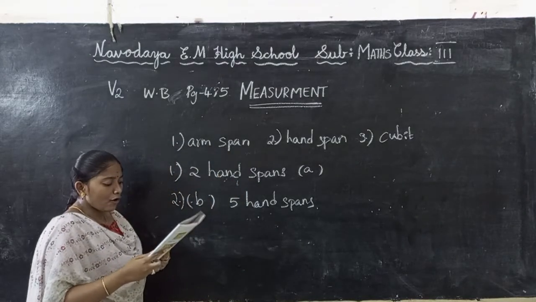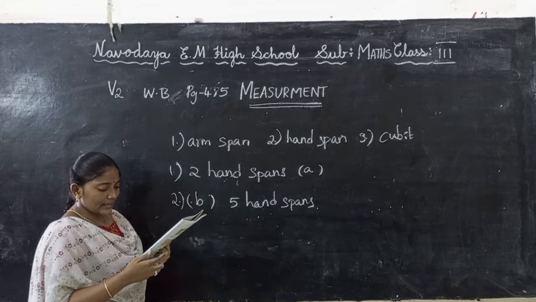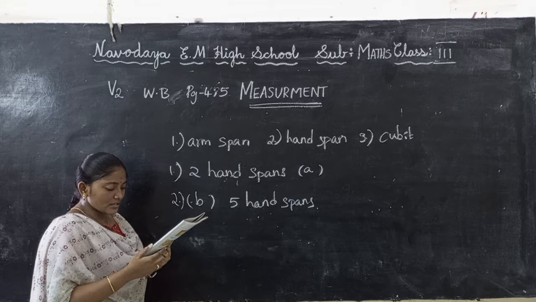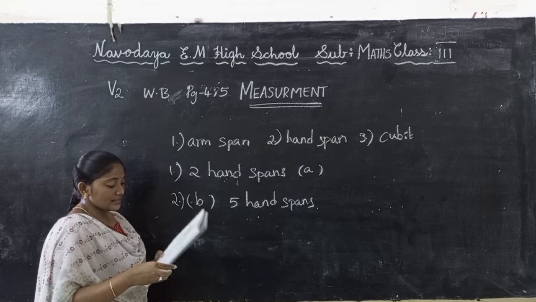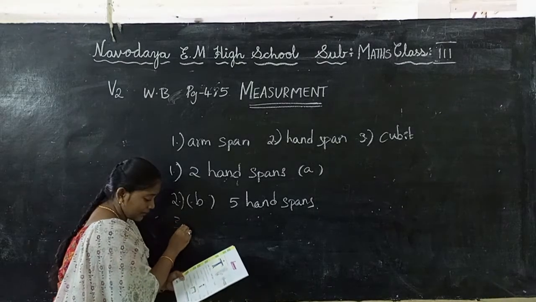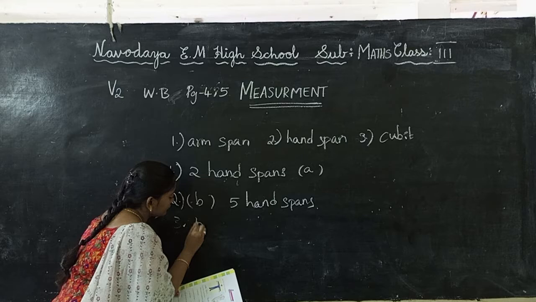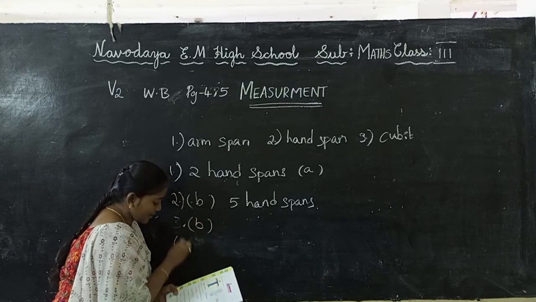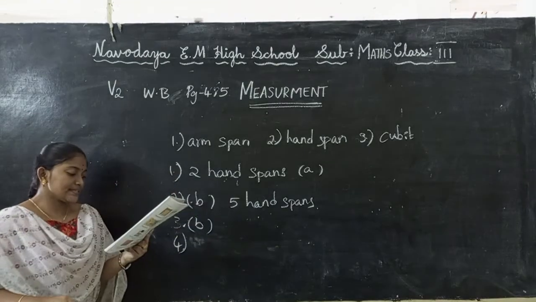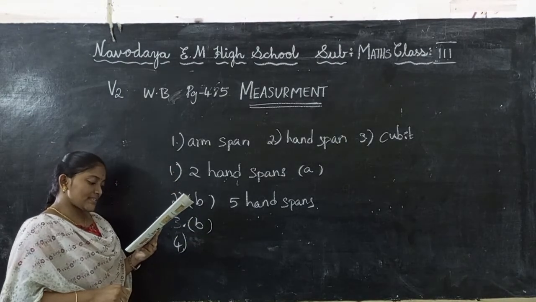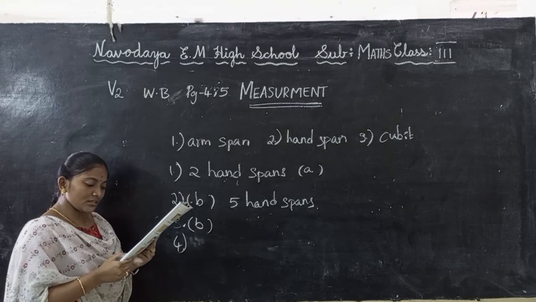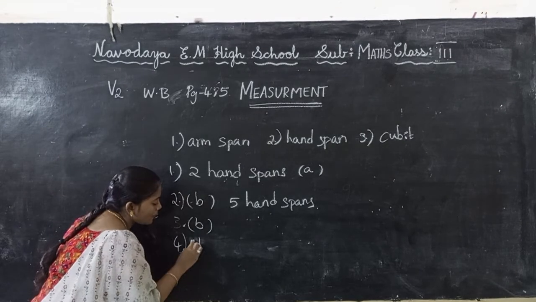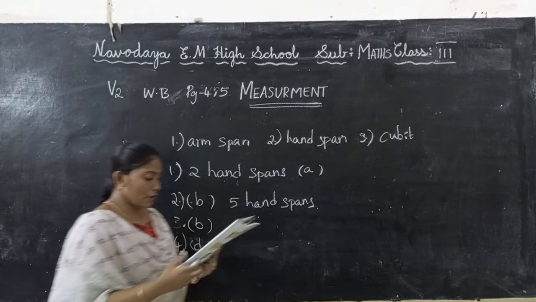And next one, how many pencils wide is the table? How many pencils did they use there? 5 pencils. So option B. And the last one is, how many jump clips long is the pencil? How many clips are used here? 5 clips. So option B. What is the answer? Option B.